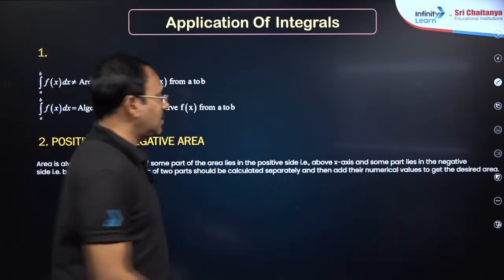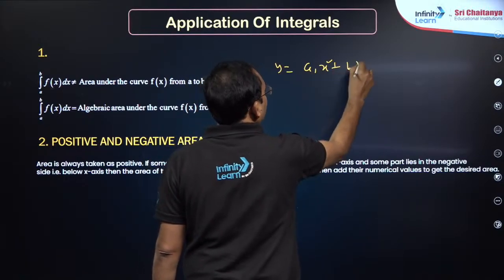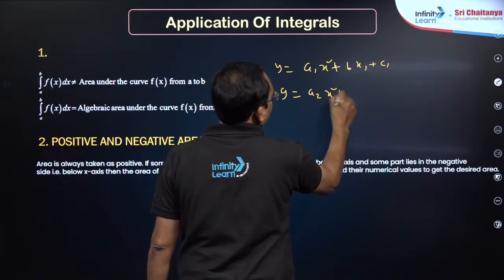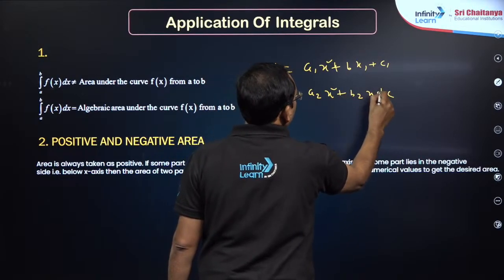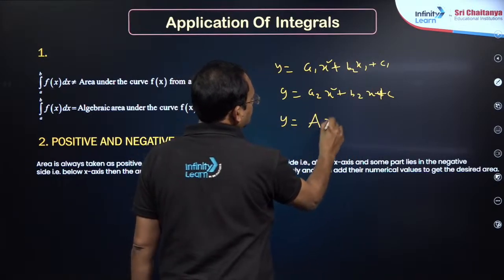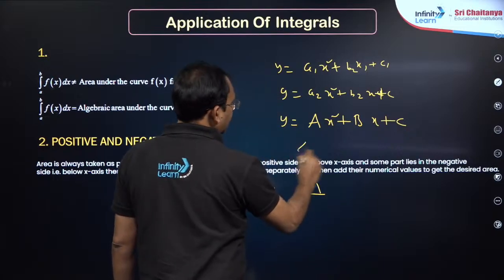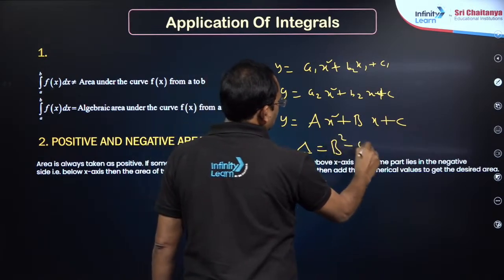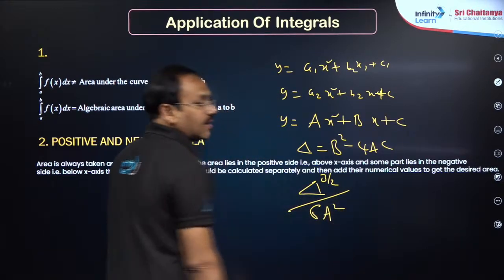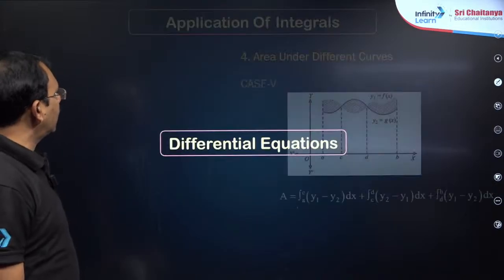And there is a shortcut for this, especially when two quadratics are given: y = a1x² + b1x + c1 and y = a2x² + b2x + c2. You just subtract, my dear friends, and you will get ax² + bx + c. Then find delta = b² − 4ac. So the area is delta^(3/2) by 6a². So this is an important shortcut to remember. Dear students, these areas you can find.